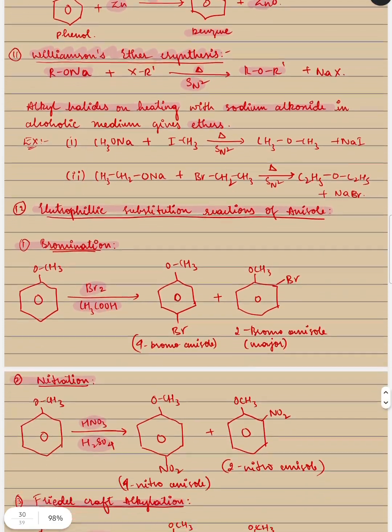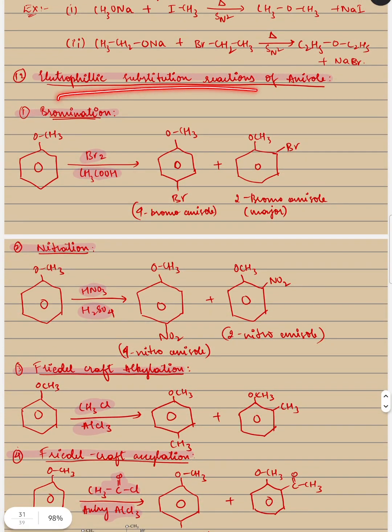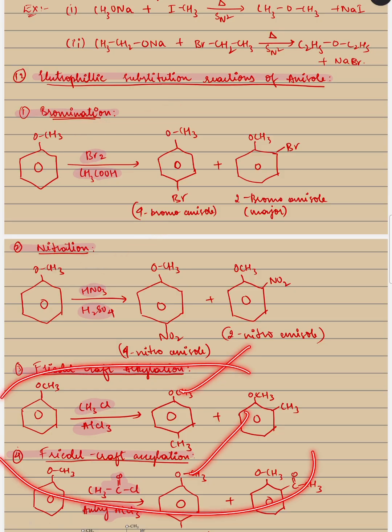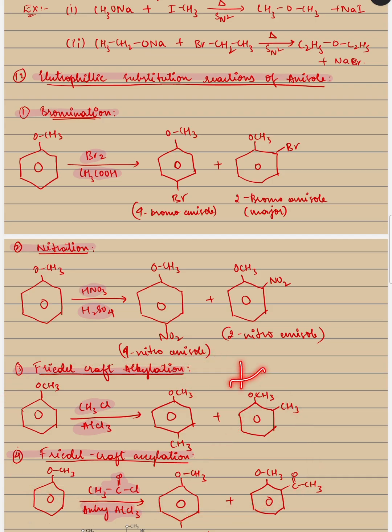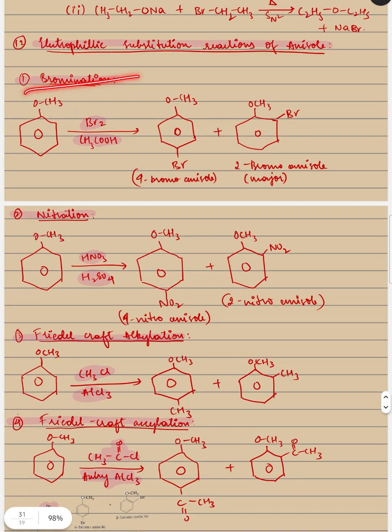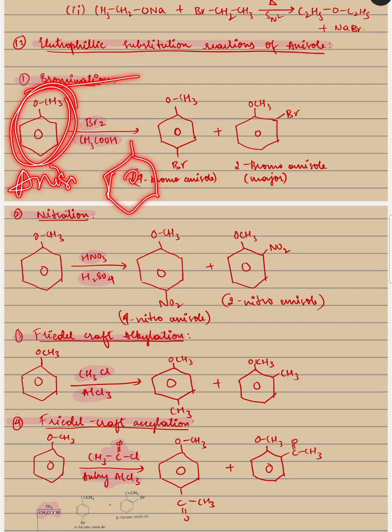You'll get it. Now the electrophilic substitution reactions of anisole: bromination, nitration, Friedel-Crafts alkylation, and Friedel-Crafts acylation. These two reactions are also seen in haloalkanes and haloarenes, for which I made a video. Please go and check. Bromination: this is anisole, guys. Just remember, it is benzene attached with OCH3.